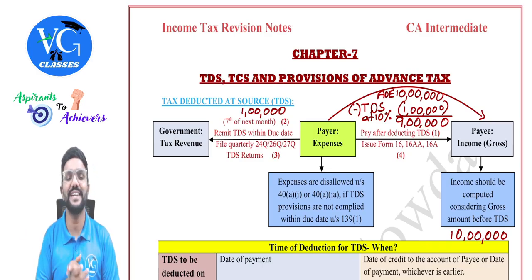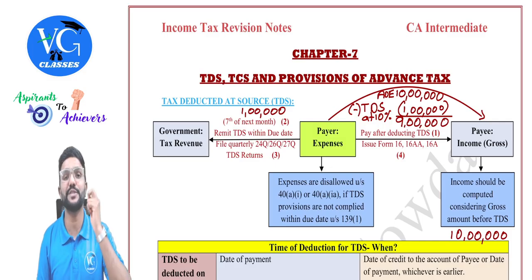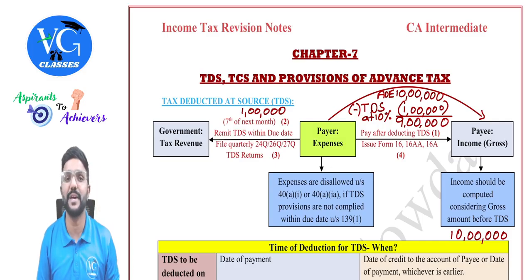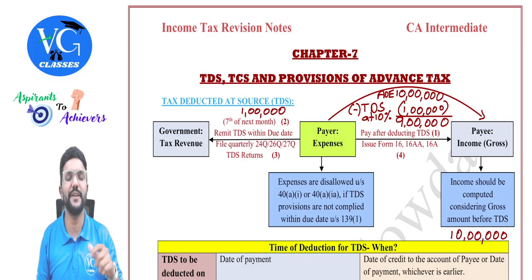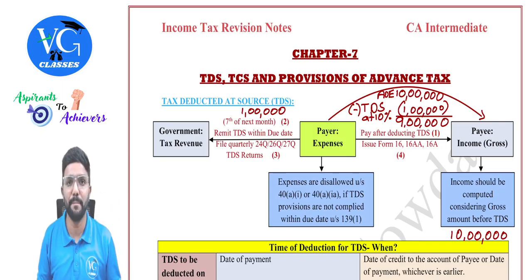No. How is that? We have already seen a few exceptions to this general rule in chapter 1 itself, guys. That is, the income earned in the previous year will be taxable in the previous year itself in a few cases, like when a person is leaving India permanently or a shipping business of a non-resident company. Yes. So we have seen that.